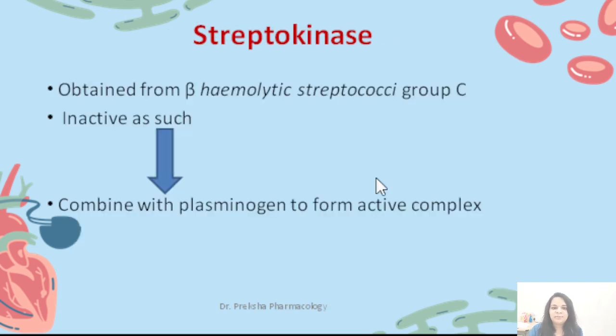Now coming to streptokinase. Streptokinase is usually obtained from beta hemolytic streptococci group C, and it is inactive as such. When it combines with plasminogen, it forms an active complex and then it acts.